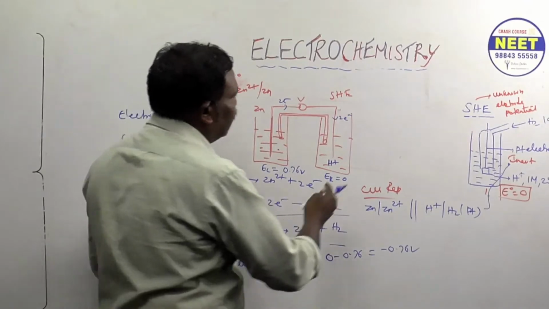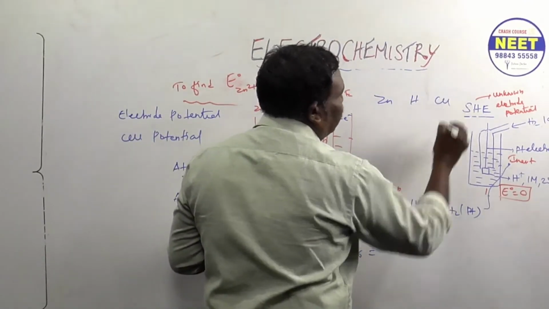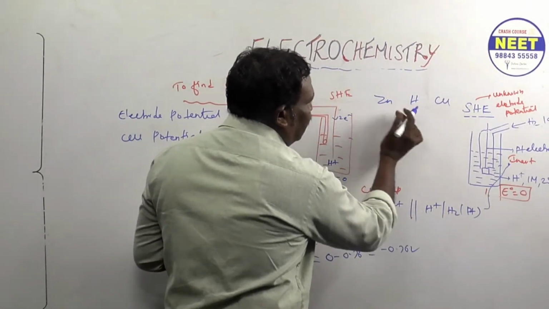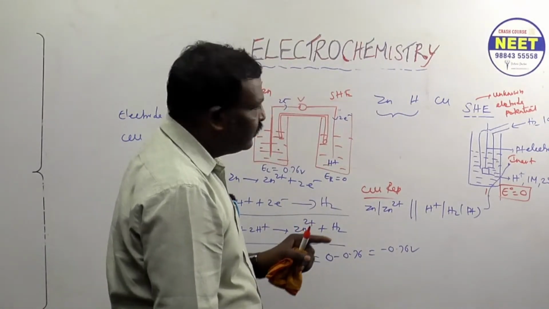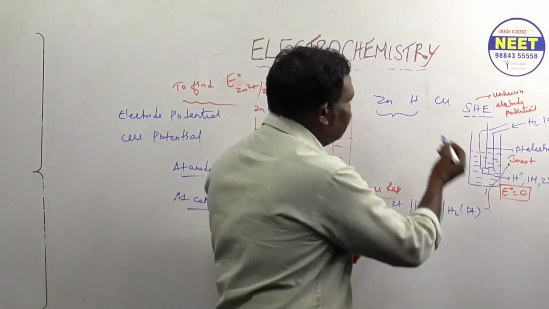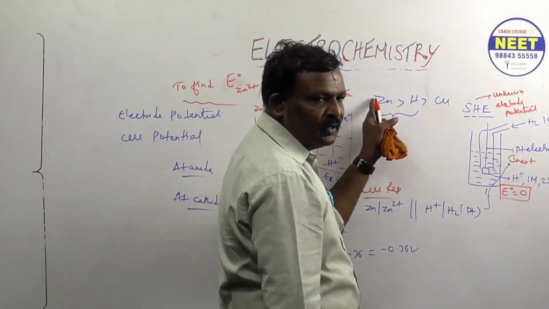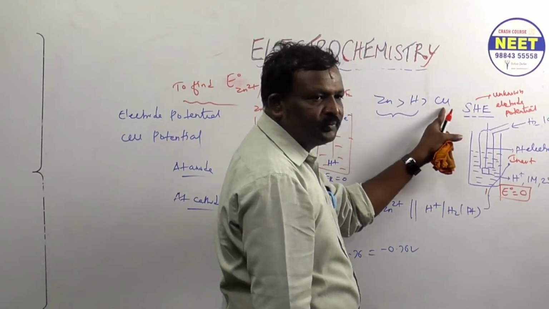Understood? Are you following? Zinc, hydrogen, copper: this is the order, keep in mind. Zinc has more reducing power than hydrogen, and hydrogen has more reducing power than copper.